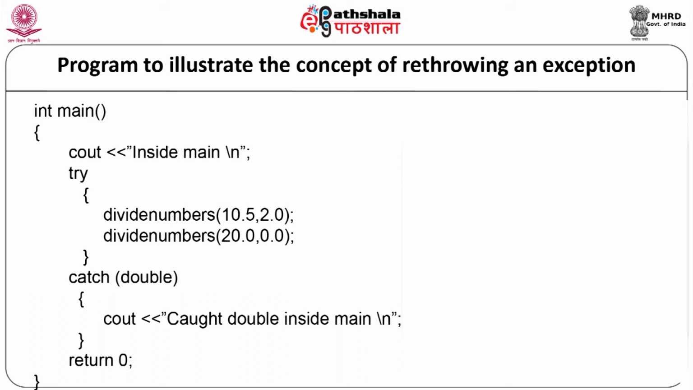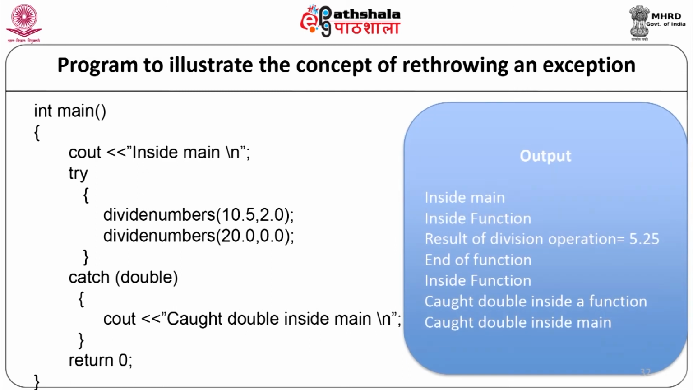Now, when the above code is compiled and executed, the first message that will be displayed to the user is "inside main", then "inside function", then it will display the result of the division operation, 5.25. Here for the first call we have passed the parameters as 10.5 and 2.0, so it will display the proper result. Then "end of function", "inside function", "caught double inside a function", "caught double inside main". These are the messages that will be displayed for divideNumbers where the parameters are 20.0 and 0.0.